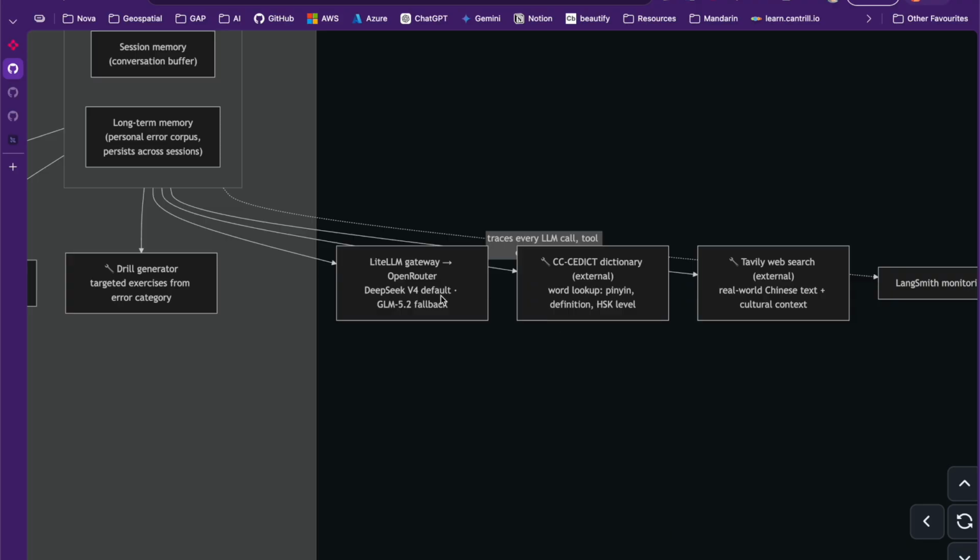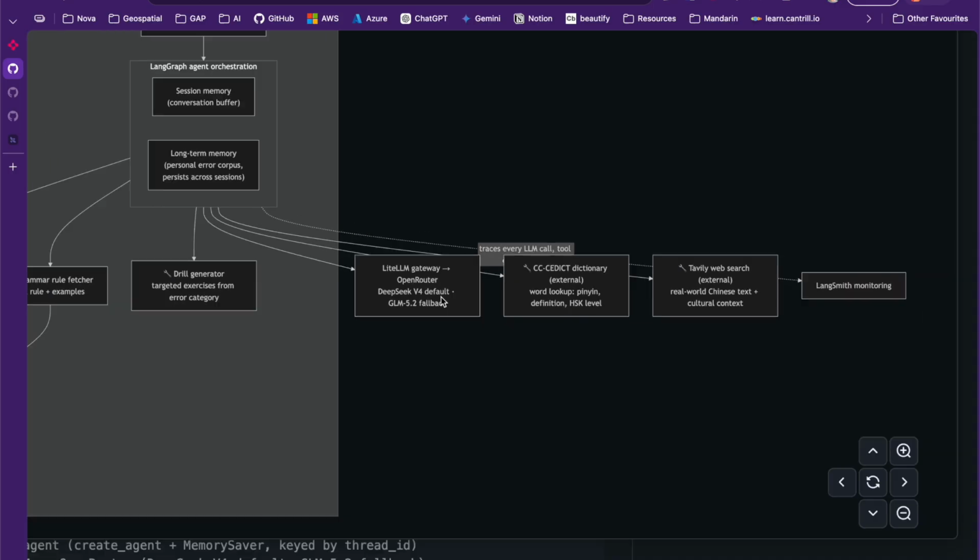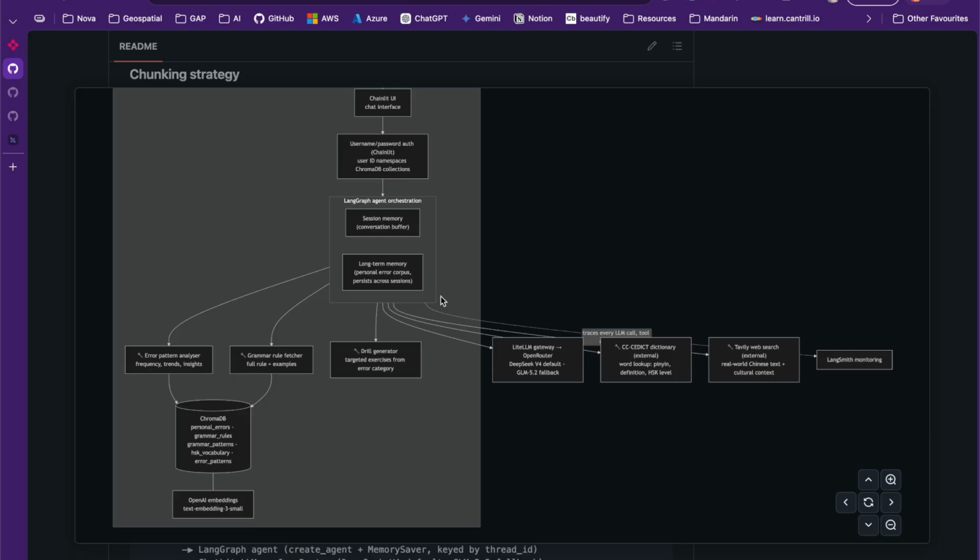And for now, what I've built this application on, and I'll show you where we did head-to-head against a few different models, I landed on using DeepSeek V4 as a default, but there were some timeout issues that we ran into. So as a fallback, if those timeout values are hit, then we use GLM 5.2, which was our second best performing model.